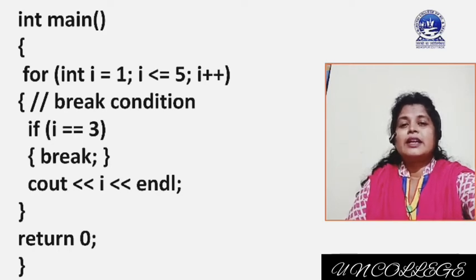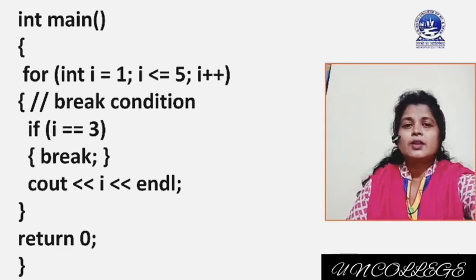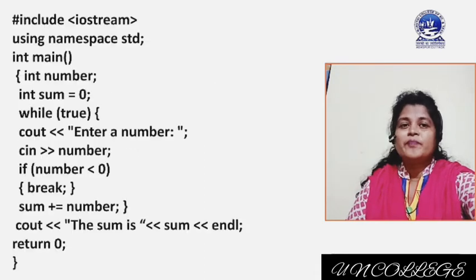Then i is again incremented and the i value is 3. The first condition i less than equal to 5, in the for loop, is satisfied and control comes inside the loop. Inside the loop again we check the condition if i equal to 3. Yes, i equal to 3 now. So break will be executed and control will come out. It means that here we will get output 1, 2.